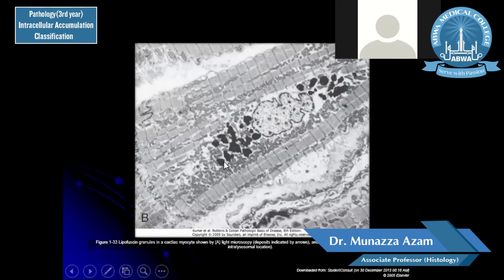So lipofuscin pigment is basically a wear and tear pigment. It is a benign pigment. It does not harm the cell. It is a telltale sign. With aging, or with exposure to different toxins, this pigment is accumulated inside the cell around the nucleus. This is lipofuscin pigment, which appears brownish in color, and the location is very typical around the nucleus, especially in the cardiac myocytes.